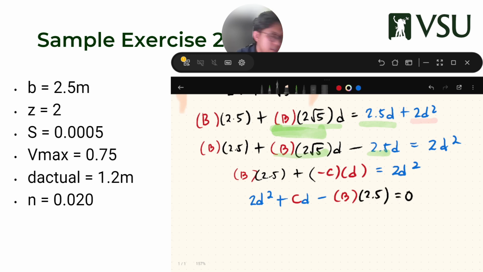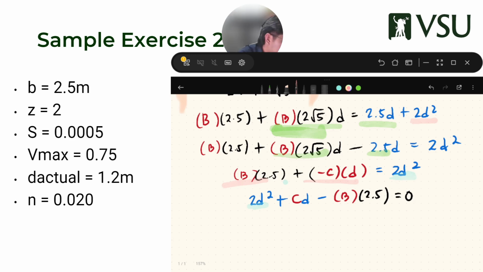Okay, again, let's trace. This one is this one. Bakit siya positive? I moved everything to the right. So, from here to here. That's why this term now is plus, because if I move this to there, negative becomes positive. It becomes plus CD, and this one becomes negative B times 2.5. And you just plug this in your calculator,